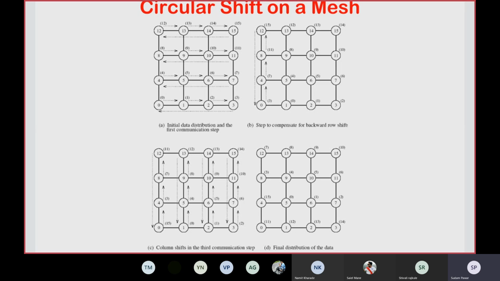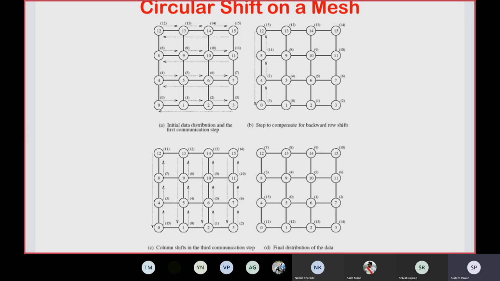In the first step, diagram A, the initial data distribution and the first communication step are represented. It is a row-wise transfer or distribution of the messages. In diagram A, in the first step, 0 is sending the message to 1, 1 to 2, 2 to 3, and 3 will send to 0. That's why the dotted line is shown from 3 to 0.